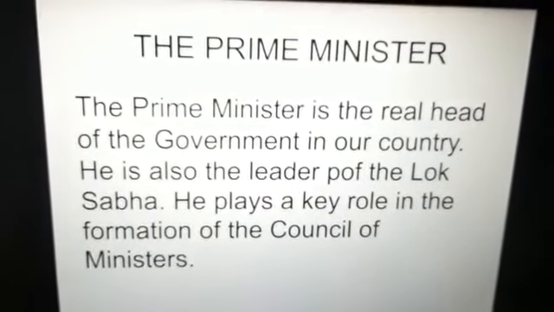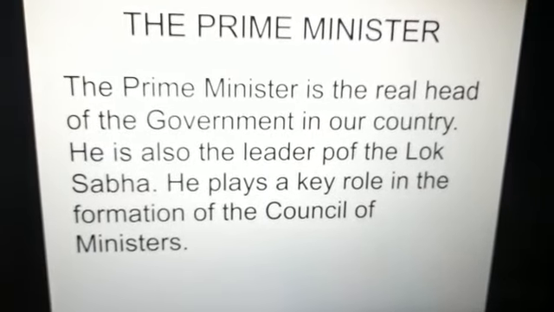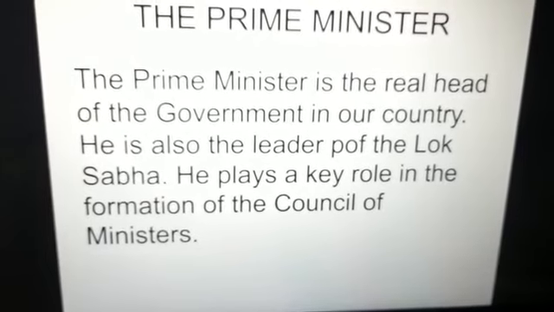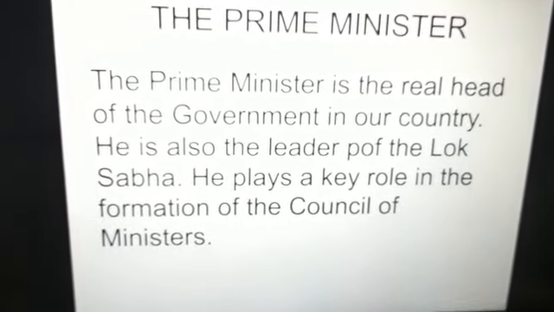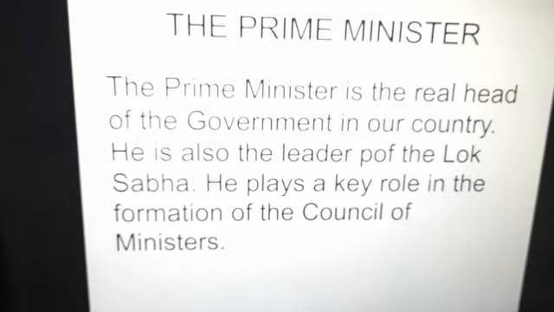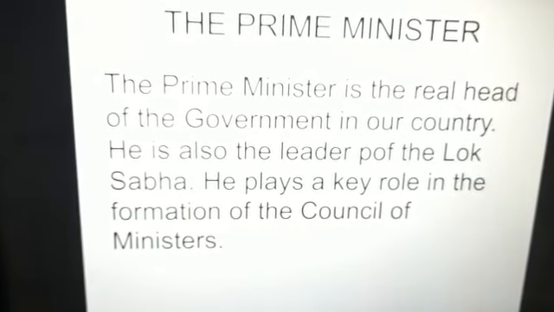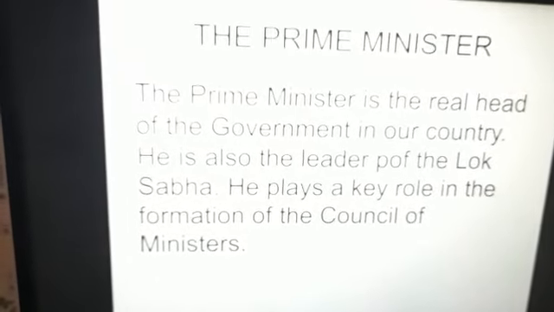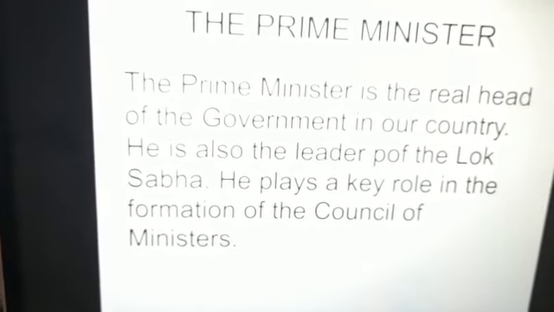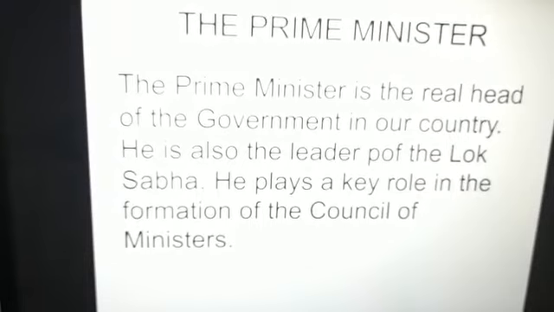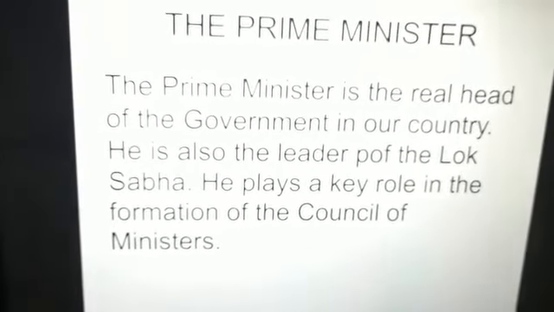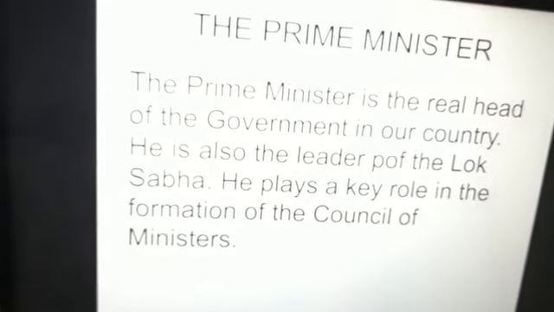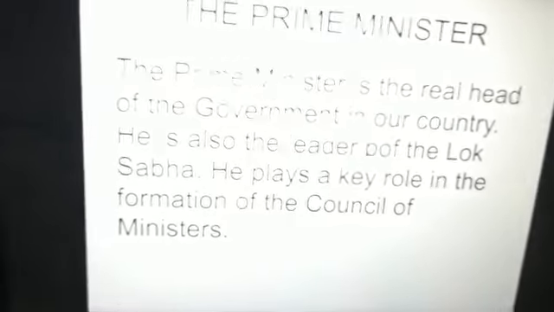Now moving on to the prime minister. The prime minister is the real head of the government in our country. How is the prime minister elected? The leader of the majority party or the person with the majority support in the Lok Sabha is invited by the president and appointed as the prime minister. Here, first the elections are held, and the members of the Lok Sabha choose among themselves their leader, and that leader is invited by the president and appointed as the prime minister.